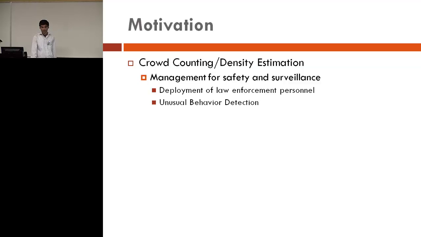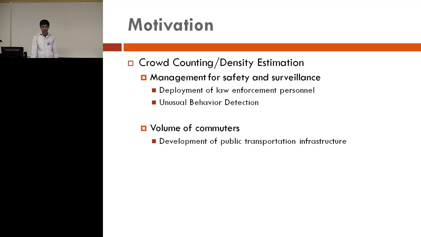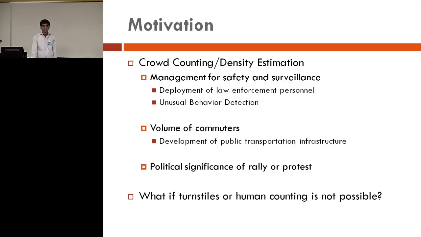And this problem of crowd counting and/or density estimation is important from the point of view of safety and surveillance, as it can be used to detect abnormal behavior. It can also be used to find the volume of commuters, which may be important from the perspective of public transportation infrastructure, and to gauge the political significance of a rally or a protest. And since turnstiles or human counting is not always possible, we have to rely on computer vision based techniques.